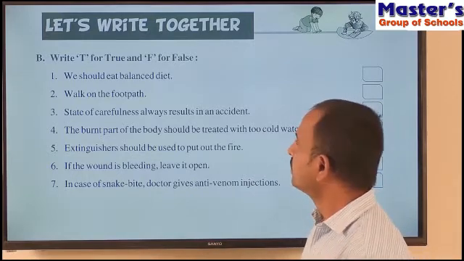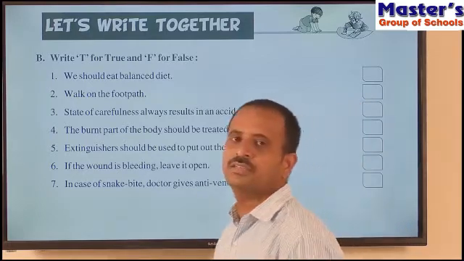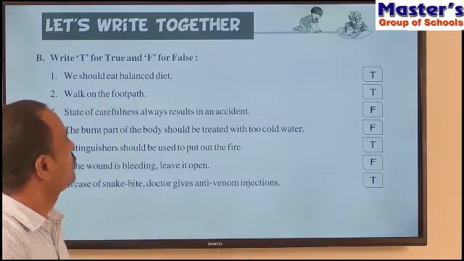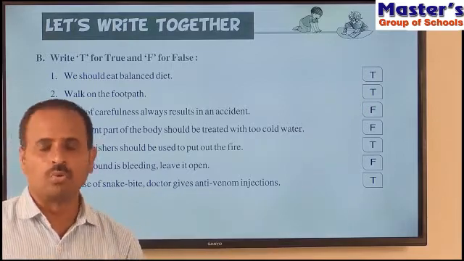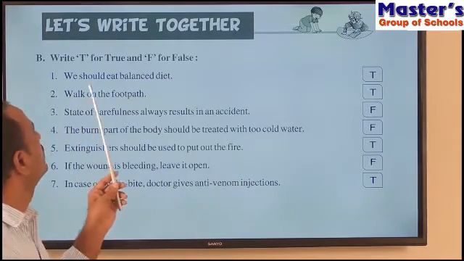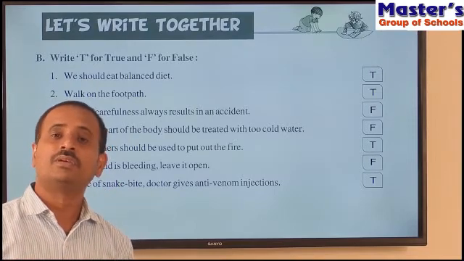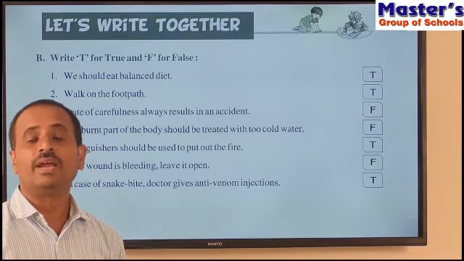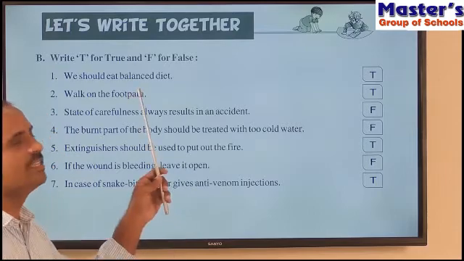So children, these are the sentences they have given. Now let us see the answers for these sentences. What is the answer for the first sentence? The answer for the first sentence is true. That means the first sentence is correct. We should eat a balanced diet. If you eat a balanced diet, it will give vitamins, proteins, carbohydrates, fats to your body, and it keeps your body very healthy, fit and strong. The first sentence is correct.